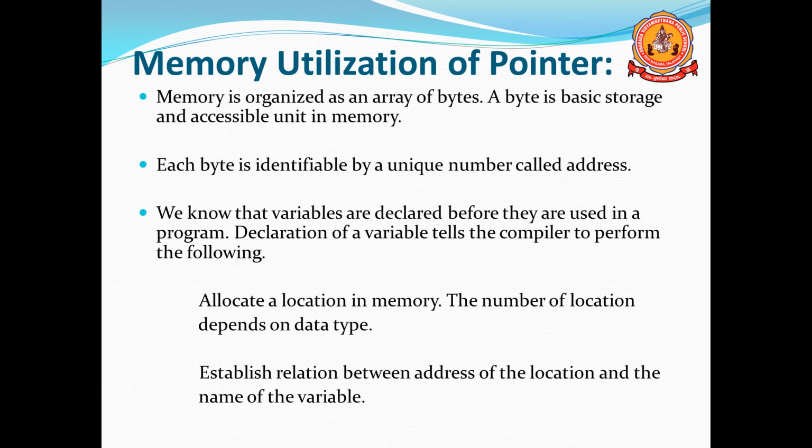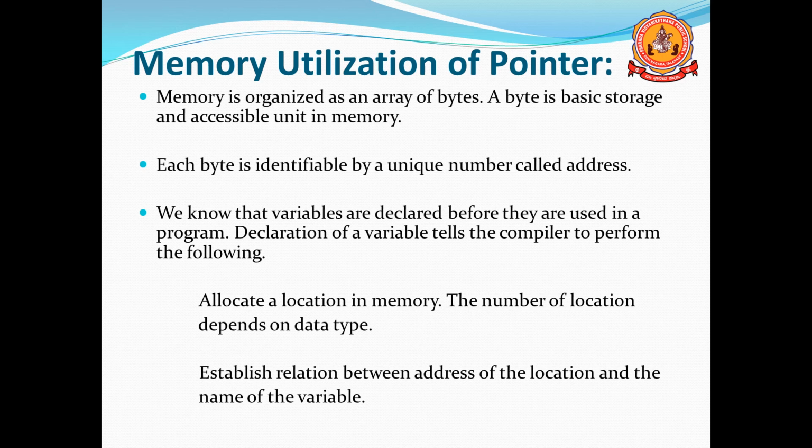Remember, there are mainly 5 fundamental data types: integer, character, double, float and void. Mainly 4 we are using: int, char, double, float. The size of a character is 1 byte, integer is 2 bytes, float is 4 bytes and double is 8 bytes. So the location depends on the data type. For example, if you declare an integer variable, 2 bytes are required. If you declare a float, 4 bytes are required.